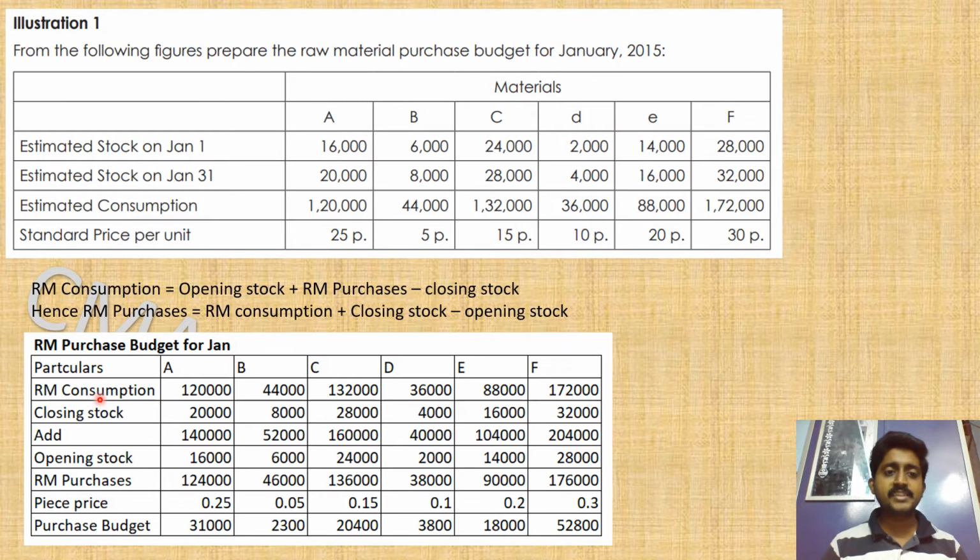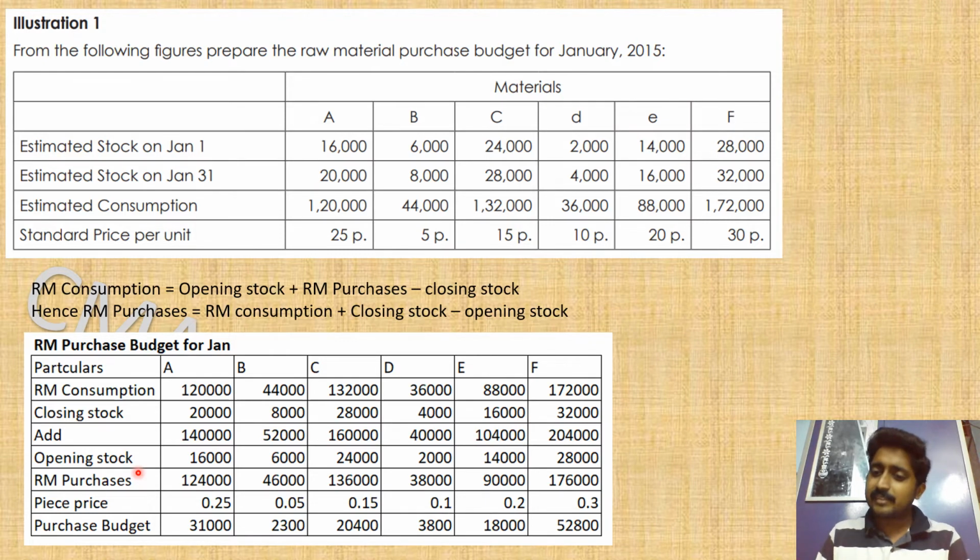Okay, so RM consumption is given in the question. I have just taken the same row. We have been given the closing stock also. So to consumption, I'm adding the closing stock, and I'm reducing the opening stock. So I will land up at RM purchases.